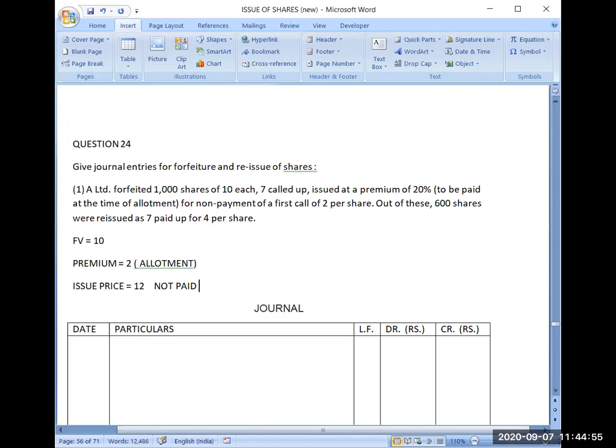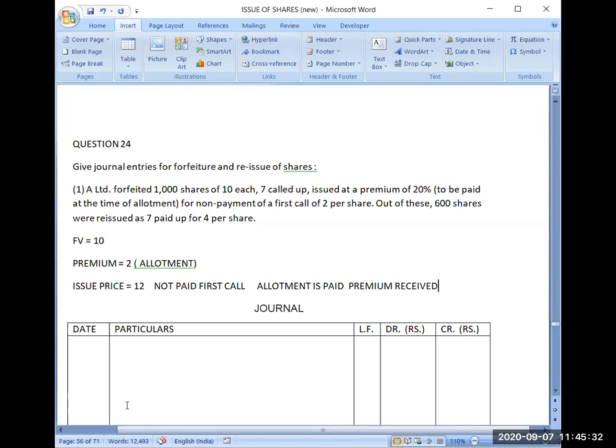Has he paid the allotment money? Yes. Allotment is paid. So if he has paid us allotment money, means premium is also received. Premium received. So because premium is received, that's why we will not touch premium account in the entry for forfeiture.